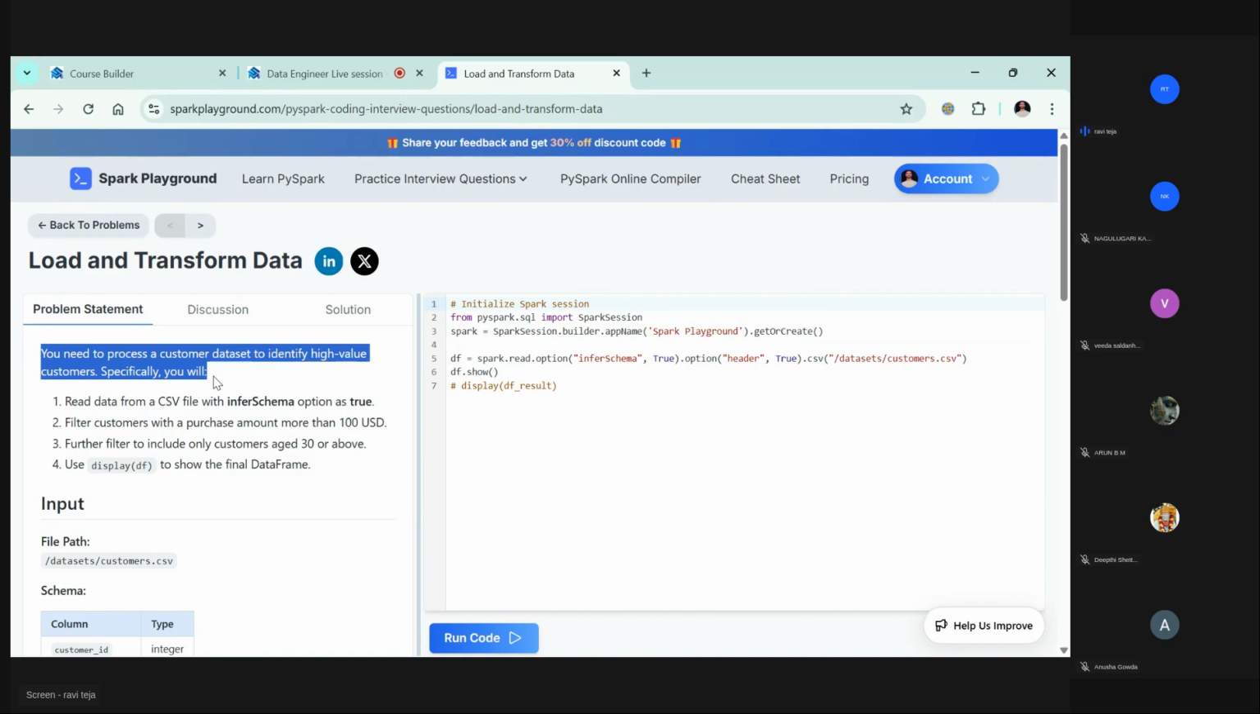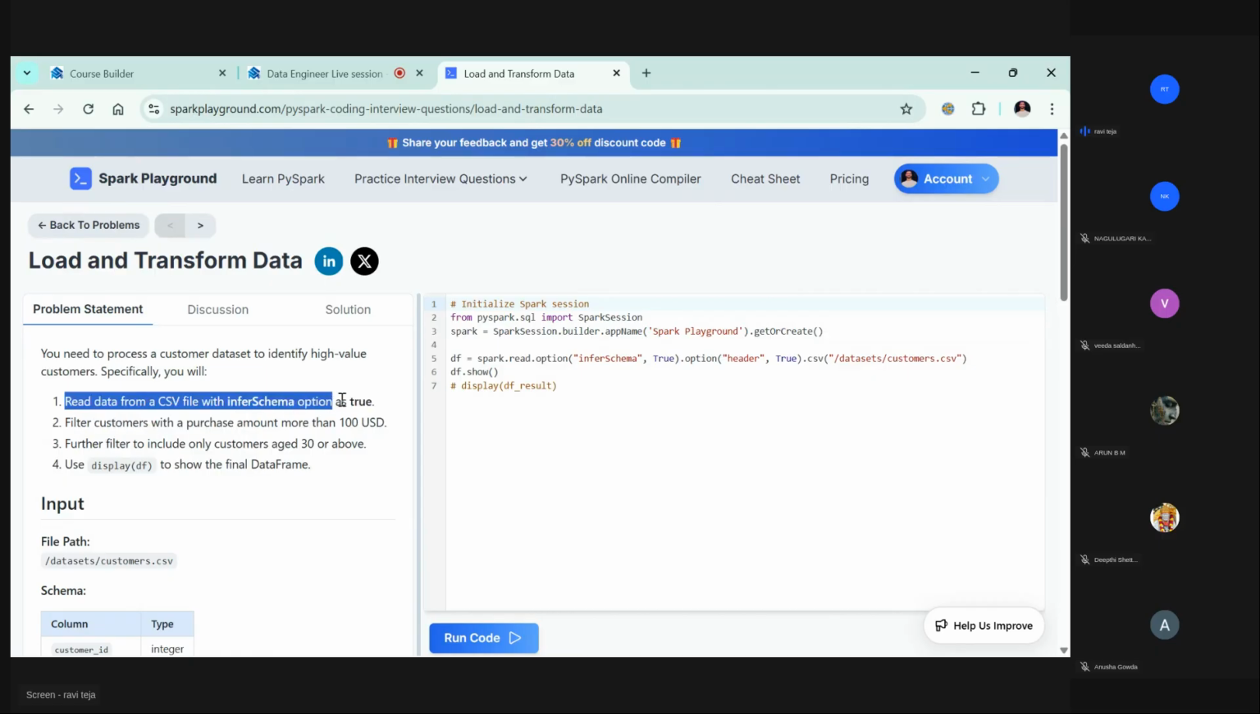Okay, high value customers, I mean customers who are making a higher amount of purchases. Now first thing, read data from CSV file with infer schema option. So what is this infer schema?